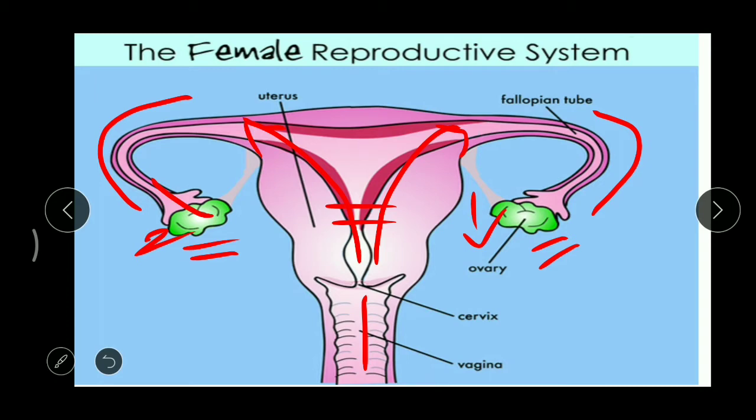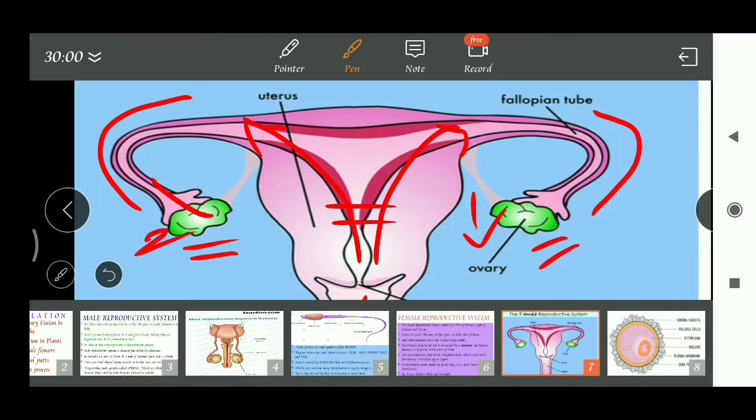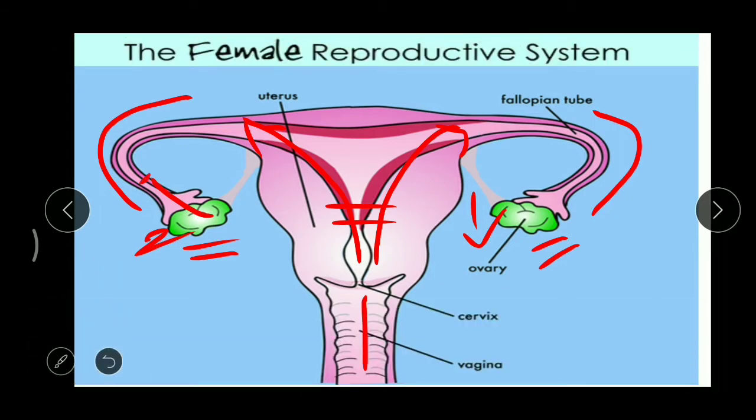Got it? Sperms are produced in millions every time. They are produced in a very large number, that is 3 to 5 million. So some move to the right side and some move to the left side. And this is the ovum. Now see, these sperms come and fuse with this ovum. So what is the fertilization place? The fallopian tube or the oviduct.